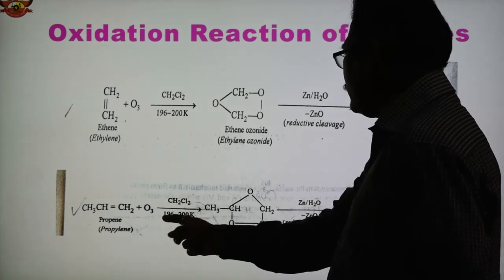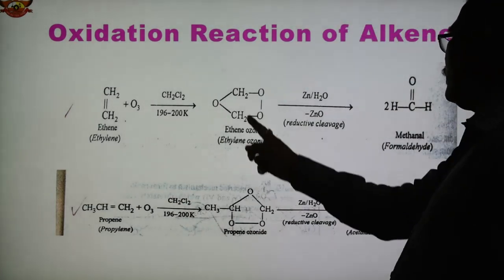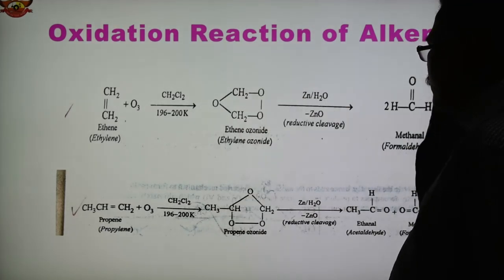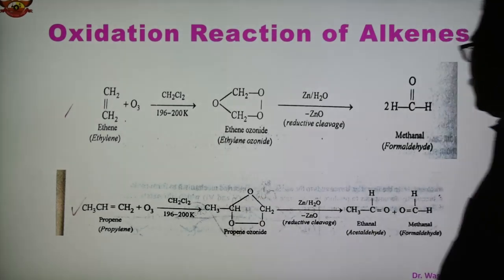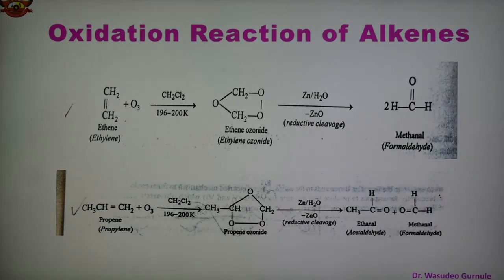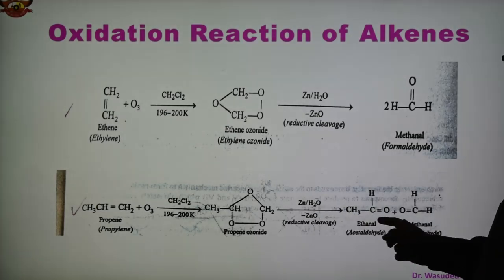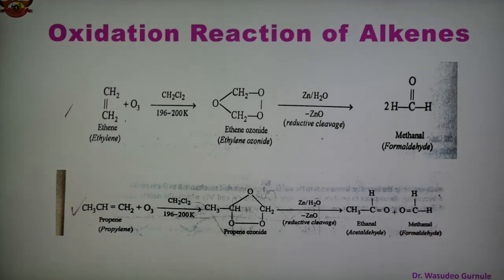In the second case, propene, also known as propylene, undergoes reaction with ozone in the presence of solvent at low temperature, and we obtain propene ozonide, similar to this compound. Only one methyl is there. Here is the CH2, and here in place of H, CH3 is there. So this is the propene ozonide. Again it undergoes reductive cleavage with removal of zinc oxide, and we obtain acetaldehyde and another molecule, formaldehyde.